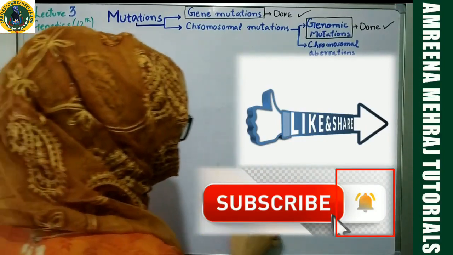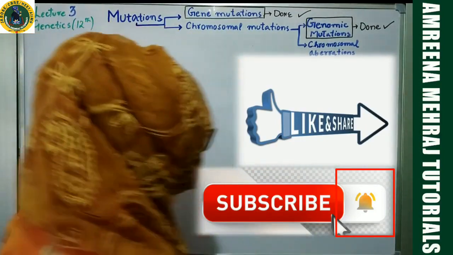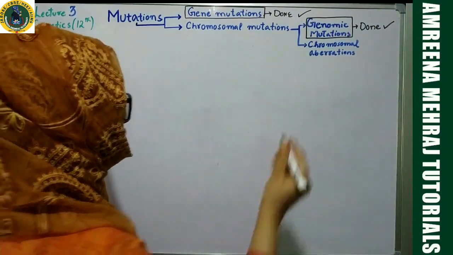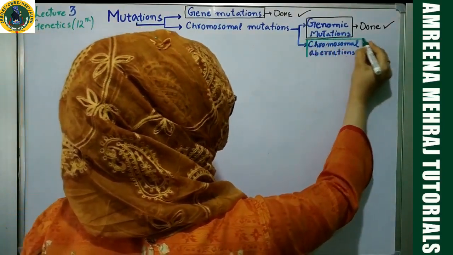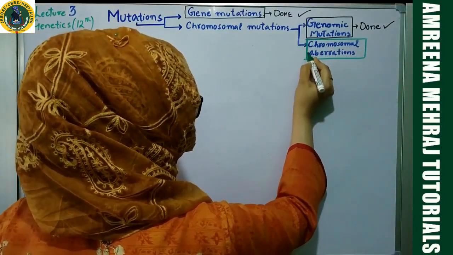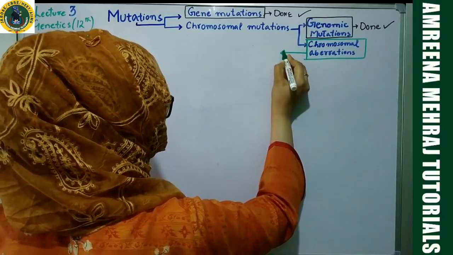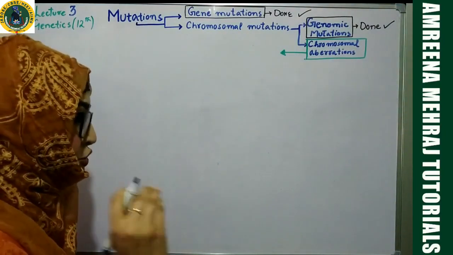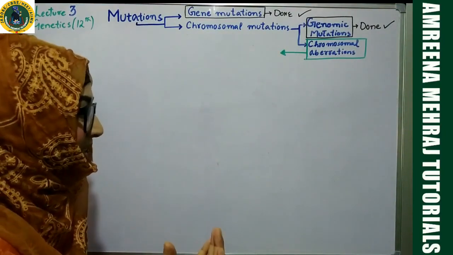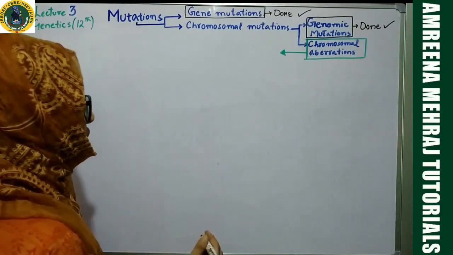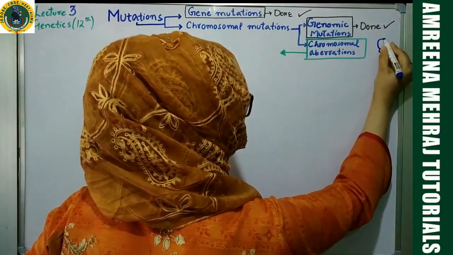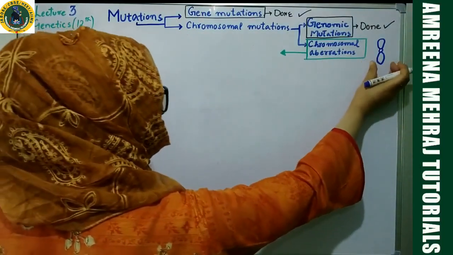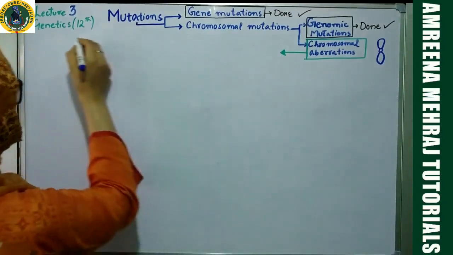Okay, so as far as these aberrations are concerned, my dear students, chromosomal aberrations, this is the topic for the day. Chromosomal aberrations, again a type of mutation. But in this particular mutation, what is basically happening is that the chromosomes are undergoing some morphological change, means their structure is changing. So suppose this is your normal chromosome, the general form of chromosome I'm drawing over here. So this chromosome is undergoing certain morphological changes. Let me write down over here.